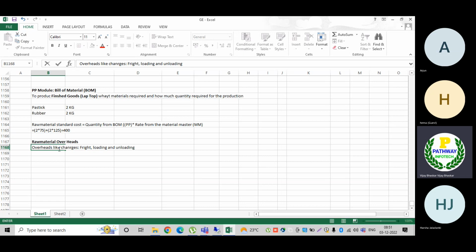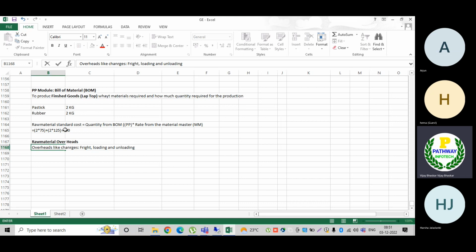Sometimes, here I just mentioned 2 kgs, but we are not going to buy 2 kgs from the market. I am going to buy 1000 kgs from the market. Now on that 1000 kgs, the loading and unloading charges can be 2% or 5%, straightforward. Now how is it calculated?